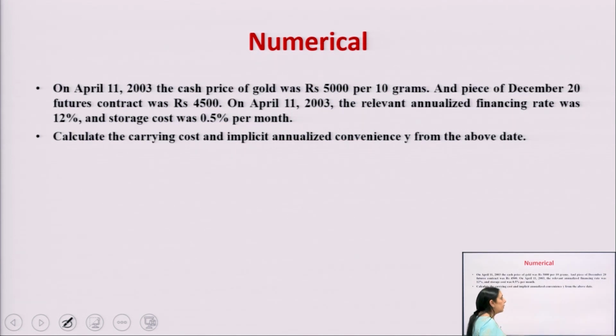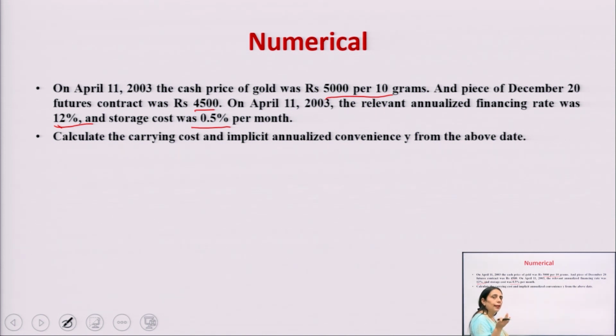Now this is another example which is very simple. Let us take an example. On April 11, 2003, the cash price of gold is 5,000 per 10 gram and the price of the December future contract is 4,500. On April 11, 2003, the relevant annualized financing rate is 12% and the storage cost is 0.5% per month. In this case, we are taking the two holding costs.